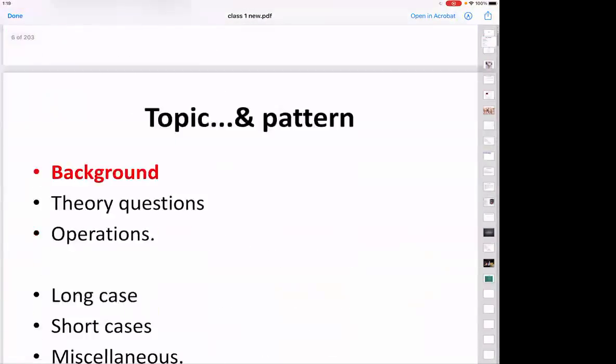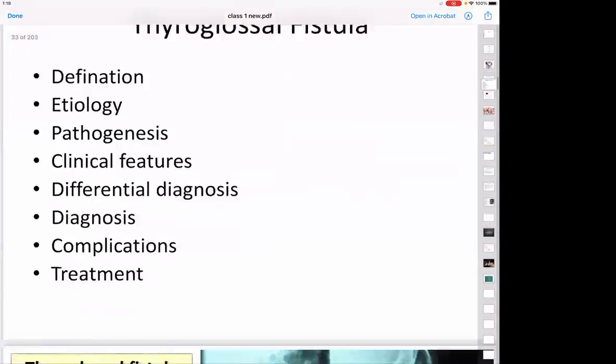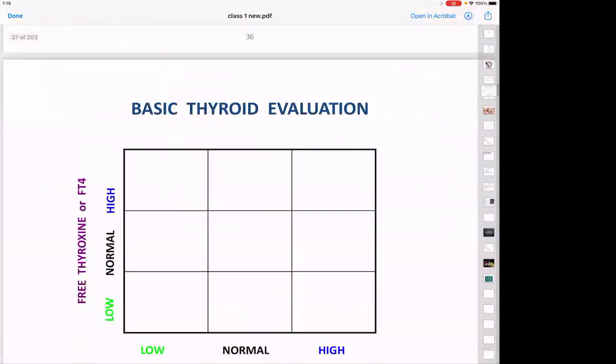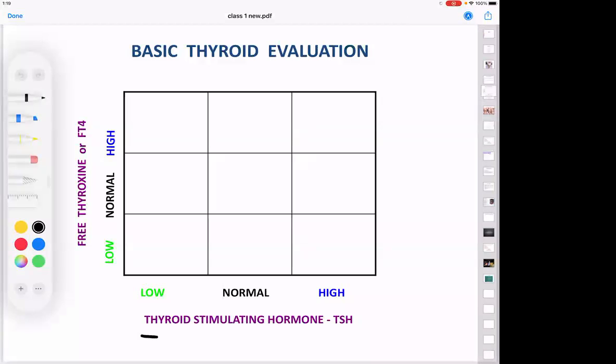a small box. Just give me a minute, please. I will request you to make a small box in this. Can you see the box on your screens now? It is a simple box to be made. In this box, on the x-axis, write TSH.